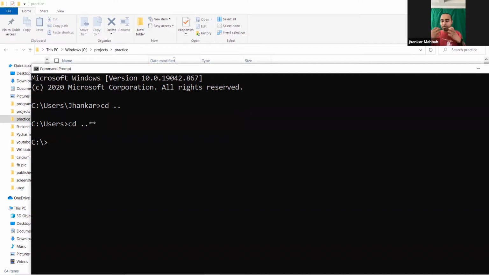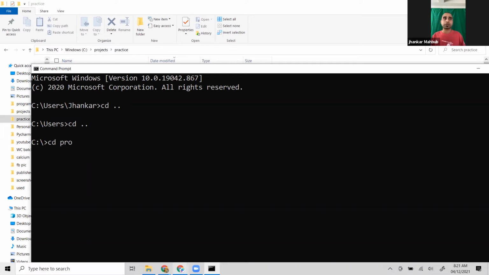And if you go downward, all you need to do is write the name of the directory or the folder you want to go to. So first, CD stands for change directory. That means I'm changing the current directory in the C drive. I want to go to the projects. So I type projects.